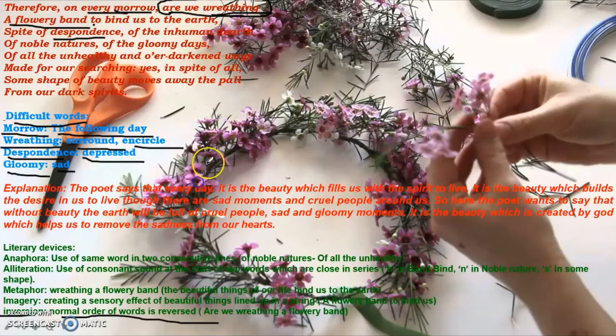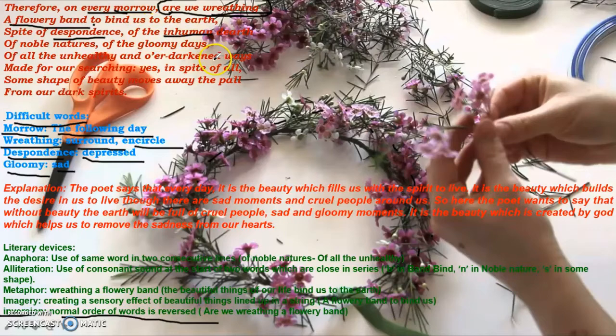Like this, one by one we collect the beautiful memories in our mind, and they are gathered in our mind just like this flowery band that you can see here. So that bind us to the earth, spite of despondence, because there is spite, there is hatred, this is despondence, there are depressing days, there is depression around us.